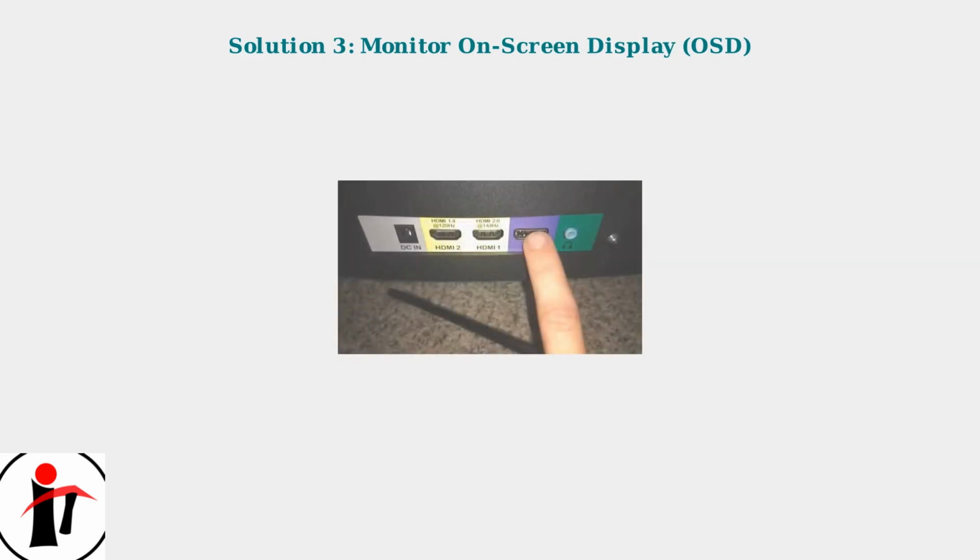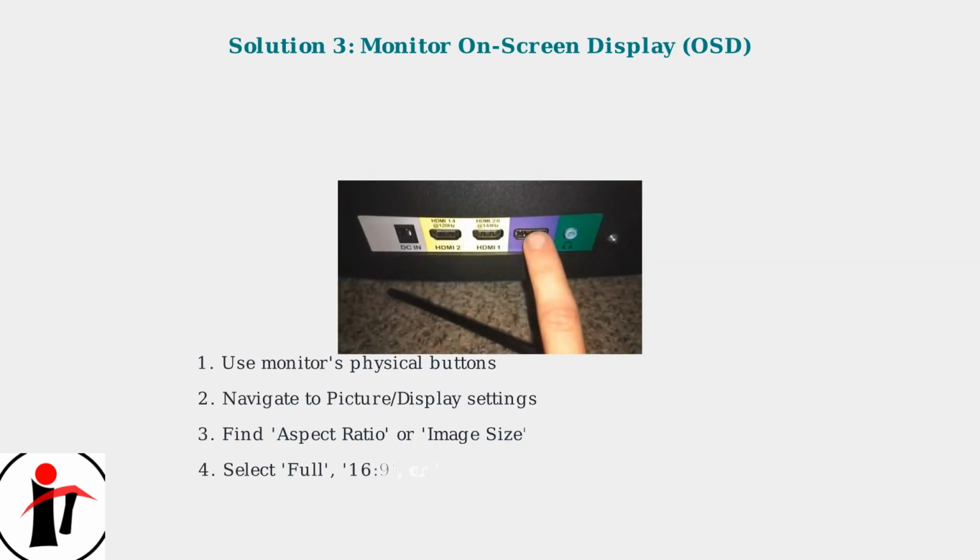Finally, you can adjust settings directly on the monitor using the on-screen display. Use the monitor's physical buttons to access the menu, navigate to picture or display settings, and look for aspect ratio or image size options. Select Full, 16:9, or Auto depending on available choices.